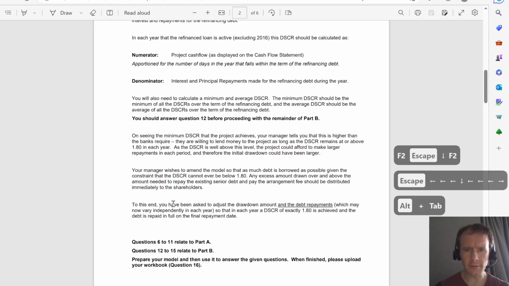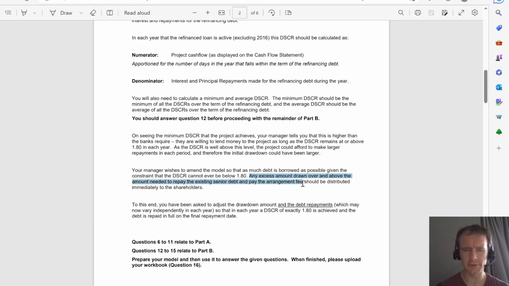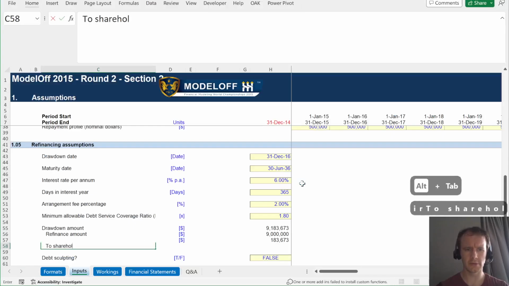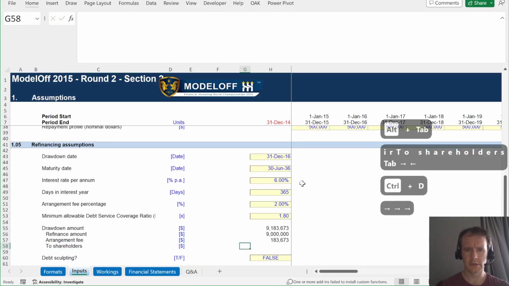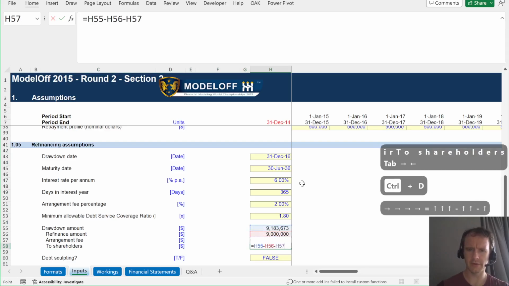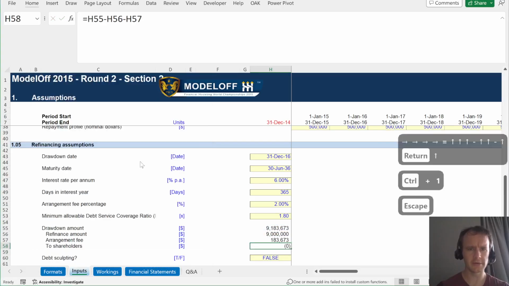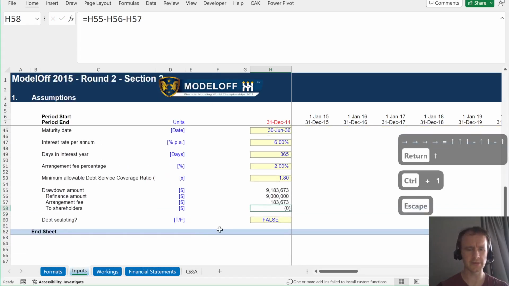So in the event that we borrow more, I think it says, yes, any excess amount drawn over and above the amount needed to repay the debt facility and pay the arrangement fee should be distributed immediately to shareholders. So to shareholders, and that's going to be total amount minus refinance minus the arrangement fee. It's currently 0, and again, that should be, yes, 10 to the minus 10, so basically 0.